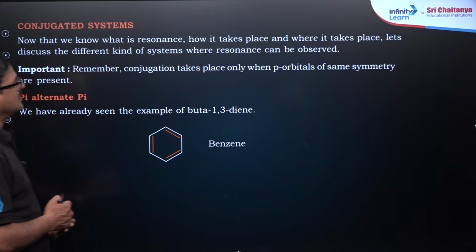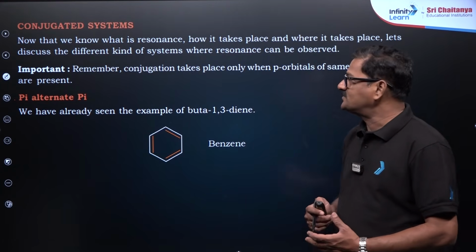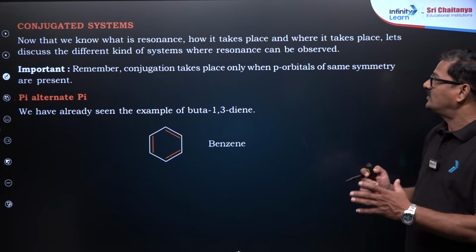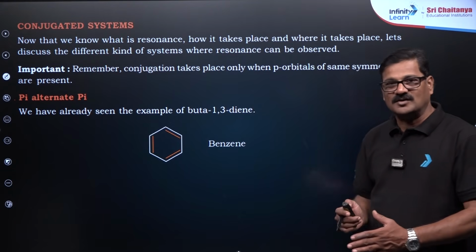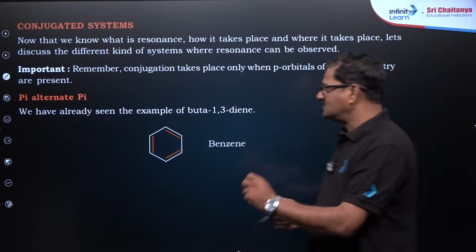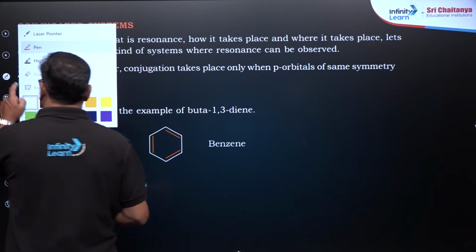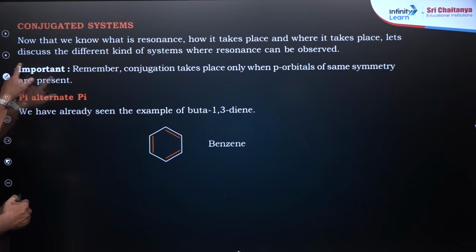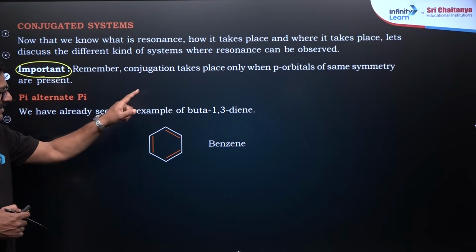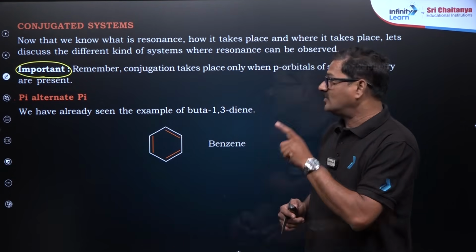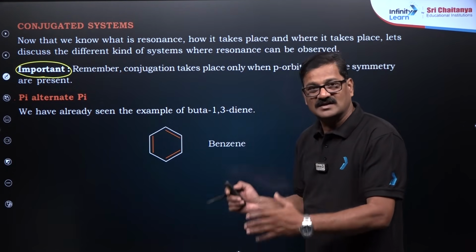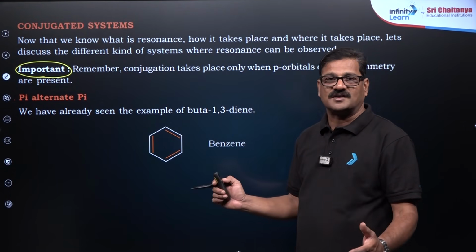And conjugated systems. Now we know how resonance takes place, whether it is taking place with all the molecules or not. Always remember this noteworthy point: conjugation takes place when the p orbitals of the same symmetry are present. So there are various types of conjugations here.